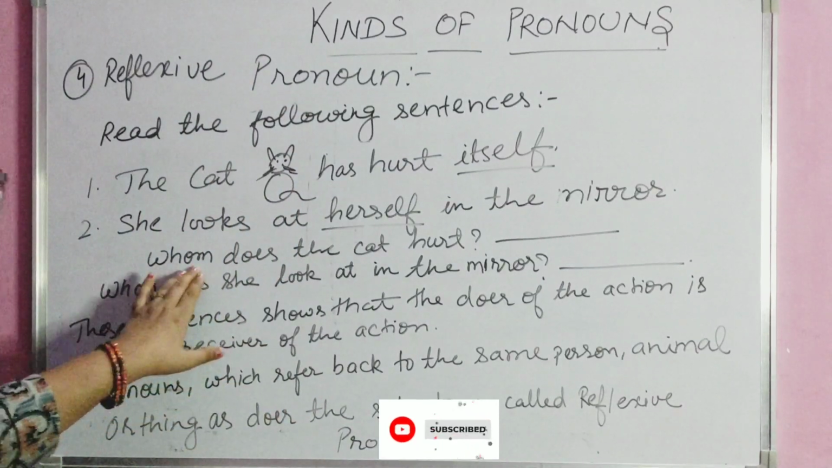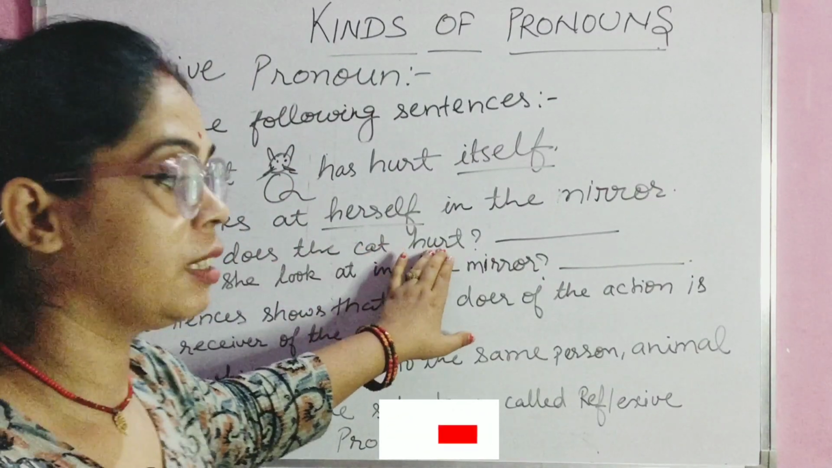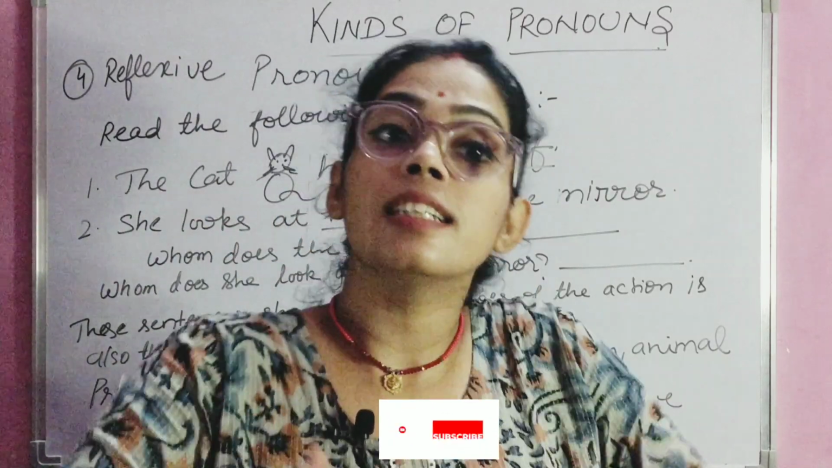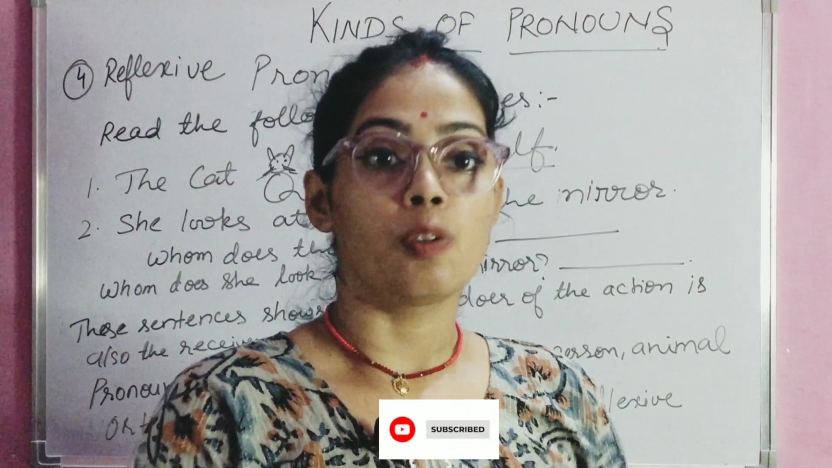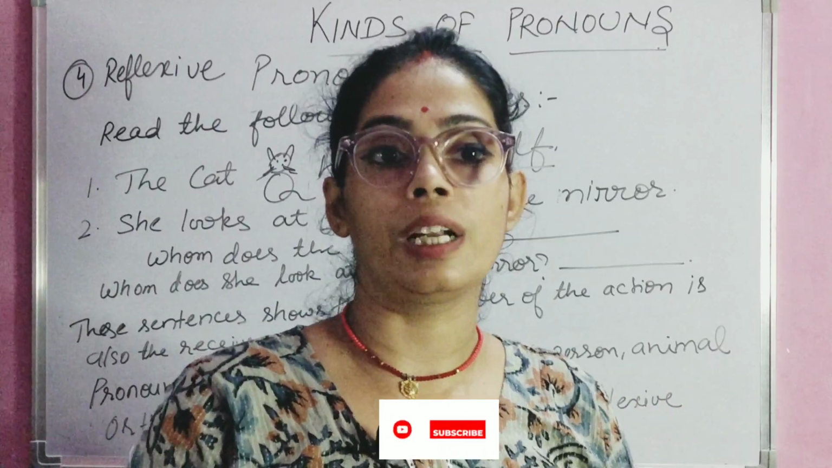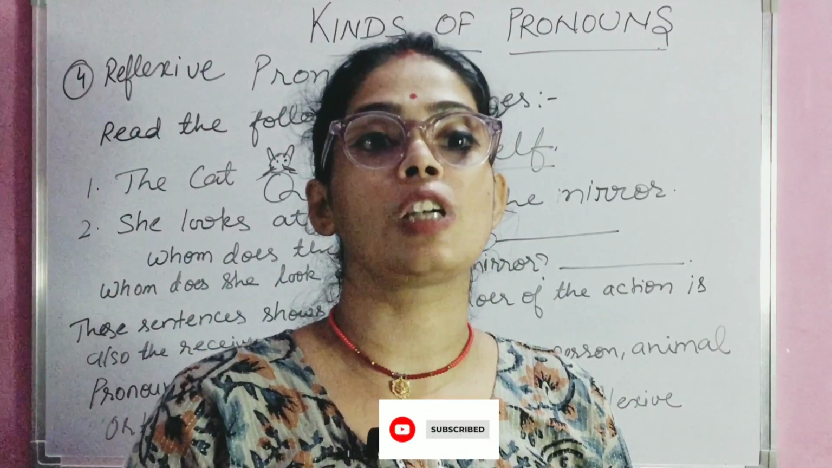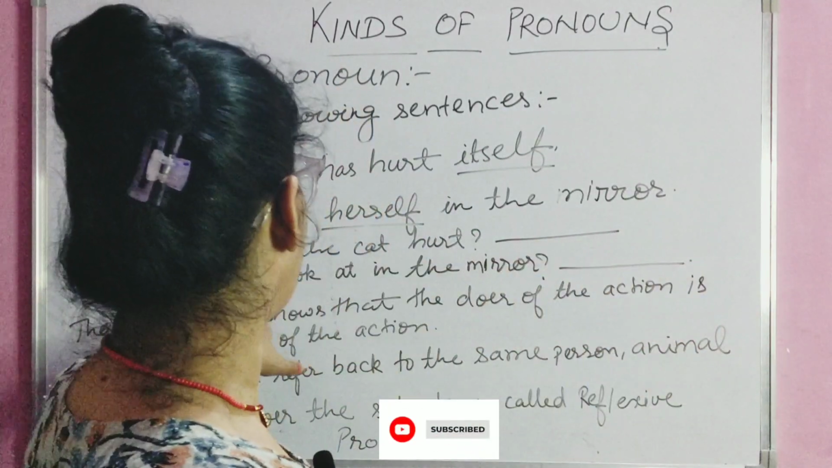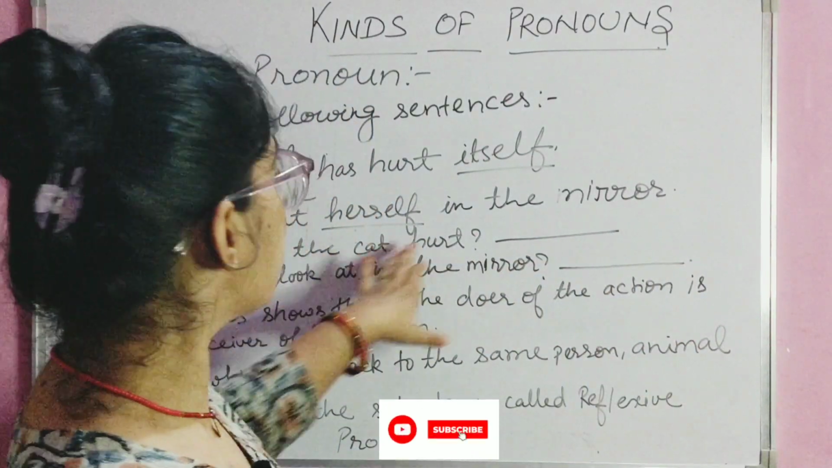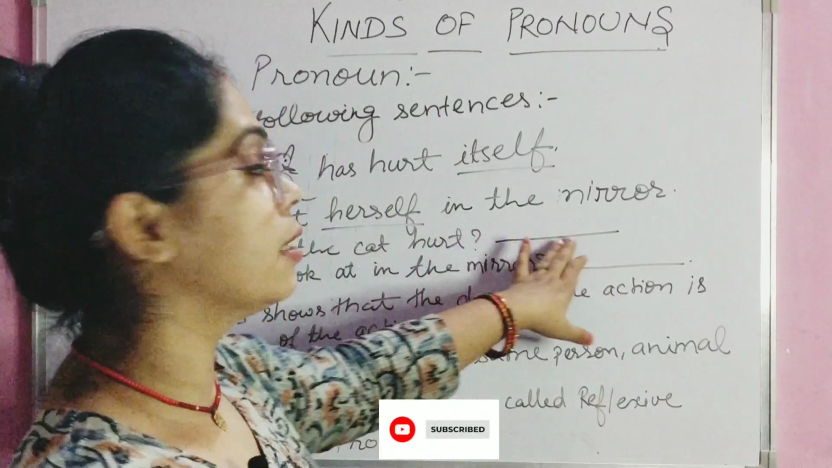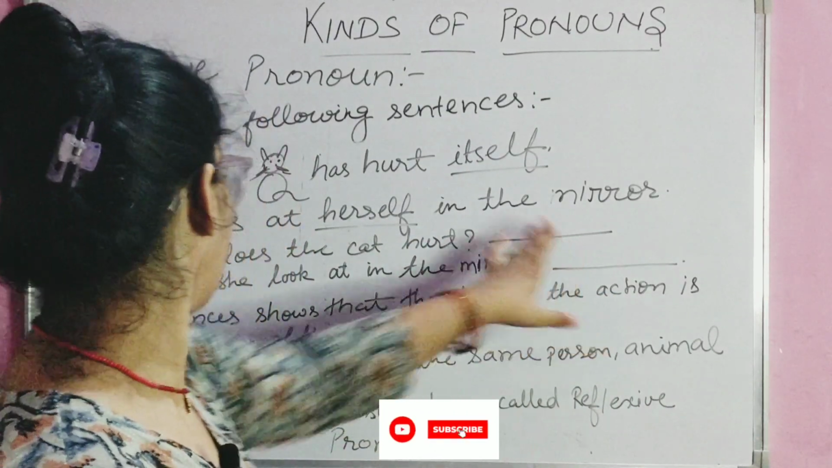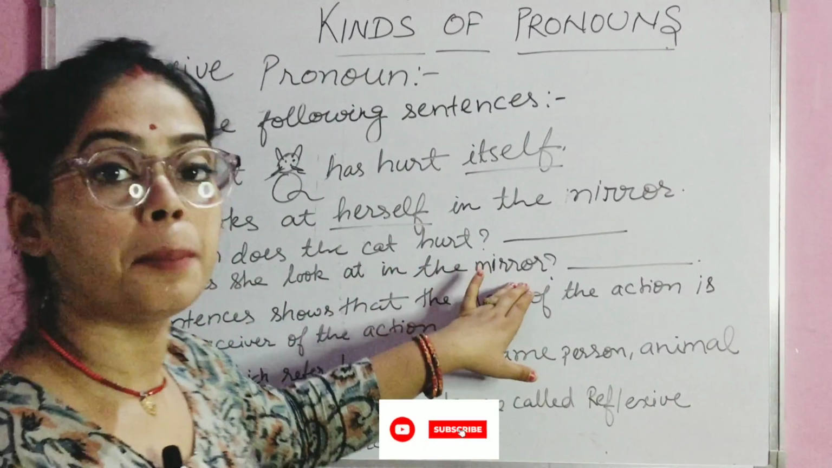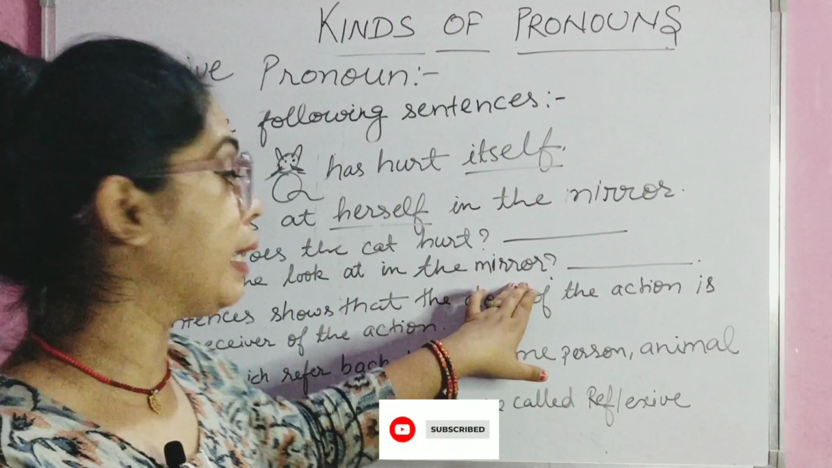So whom does the cat hurt? Okay, whom does the cat hurt? The cat hurt itself. When the cat got hurt, the cat hurt itself, so what will we write here? Itself. Whom does the cat hurt? The cat hurt itself. Okay, whom does she look at in the mirror? Whom does she look at in the mirror?